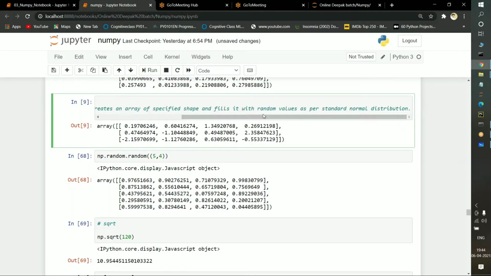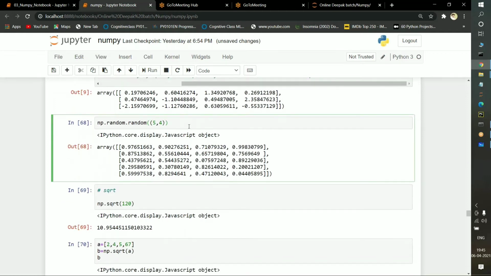If you want a theoretical explanation here, the randn function creates an array of the specified shape and fills it with random values as per standard deviation. So it completely follows standard deviation. If you want a complete explanation of standard deviation, we will do it when we are discussing statistical concepts, and you will have a clear idea about it. Don't worry, we will discuss it later.